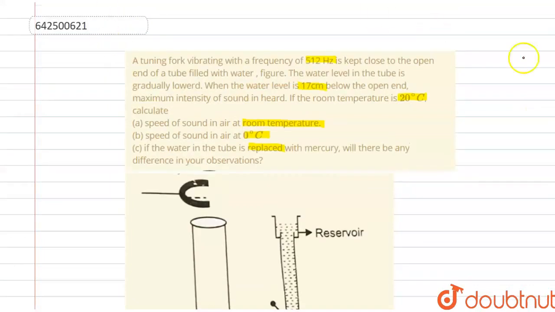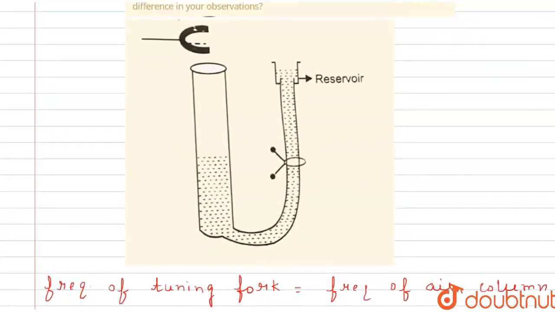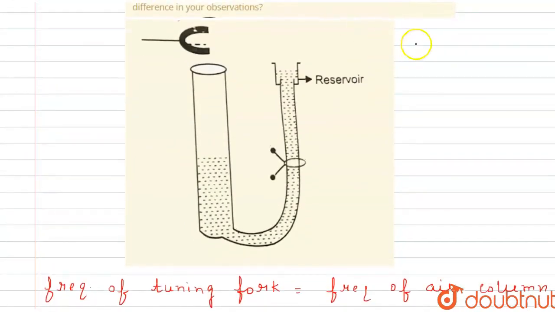We write it here in part C. There is no change in resonance length when water is replaced by mercury, as it serves as a reflector of sound waves only.